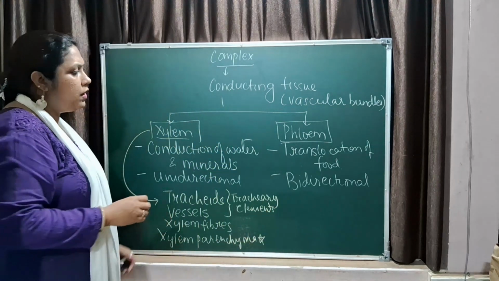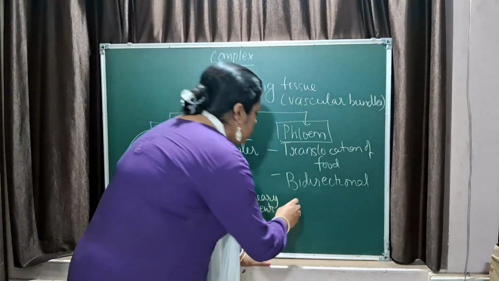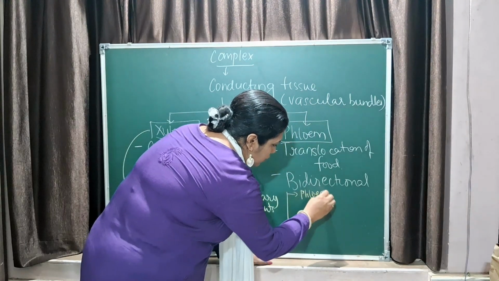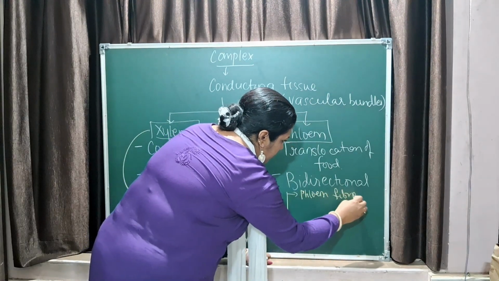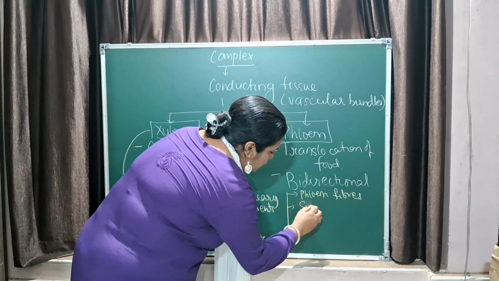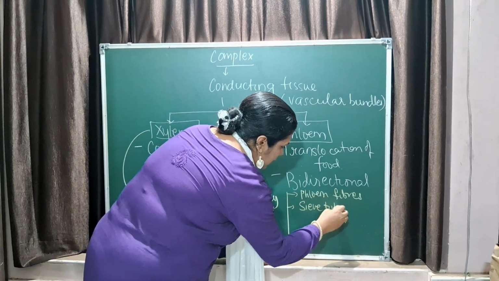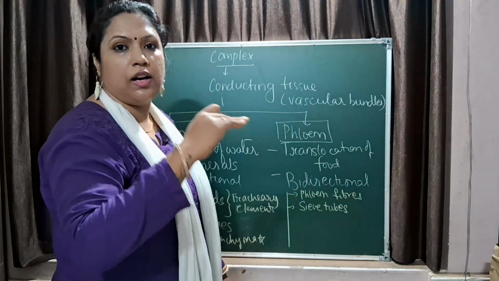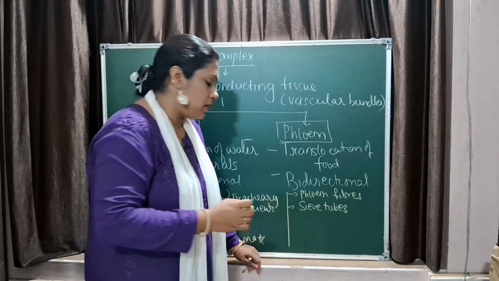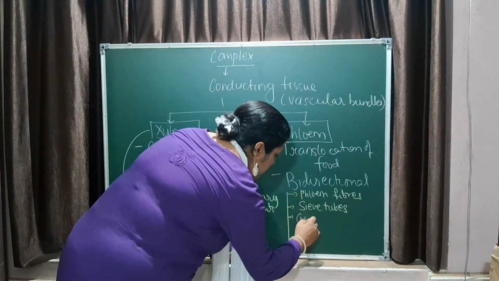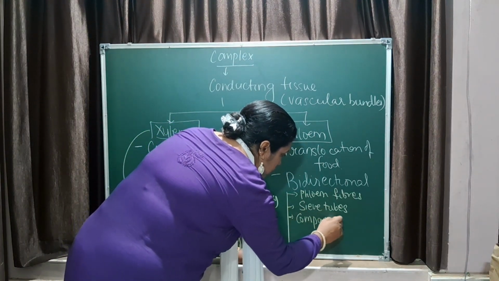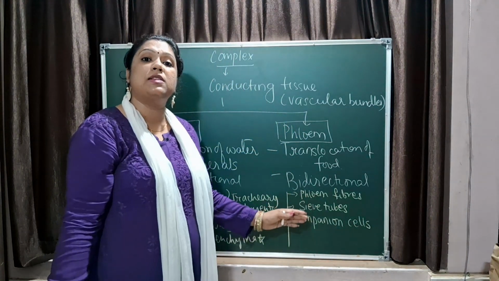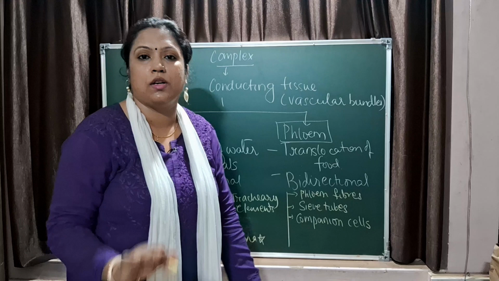Similarly, when you talk about the phloem, phloem also has four parts. That is your phloem fibers, which is dead. Then you have sieve tubes, which help in the translocation of food. It has a perforated covering, that is why it is called sieve tubes. Now sieve tubes get their nutrition from the companion cells. So companion cells help in providing nutrition, and they help the sieve tubes to stay intact and work accordingly.